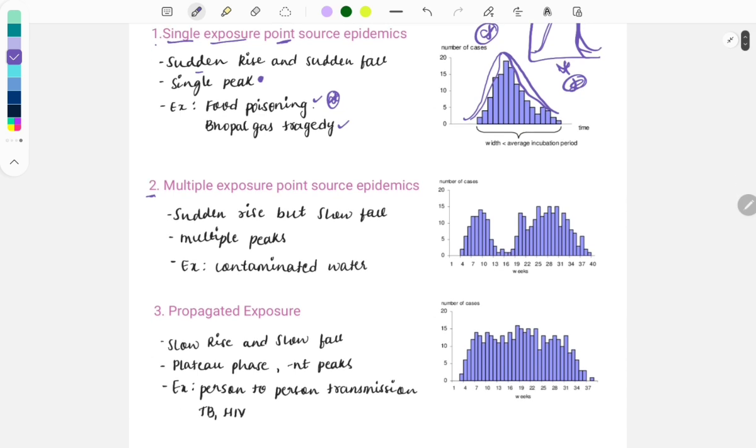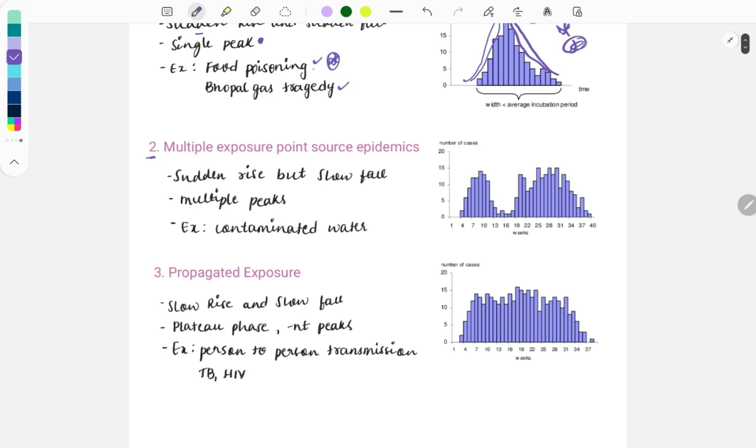Then moving on to the multiple exposure point source epidemics. So multiple exposure from a single point, तो एक ही point है, but from that point only there are multiple exposures happening. Like for example the contaminated water, तो water contaminated है, water का source एक ही है ना. The source is one, like for example well water, तो well एक ही है, and from that people are daily drinking the water, so it will be multiple exposure and point source epidemic.